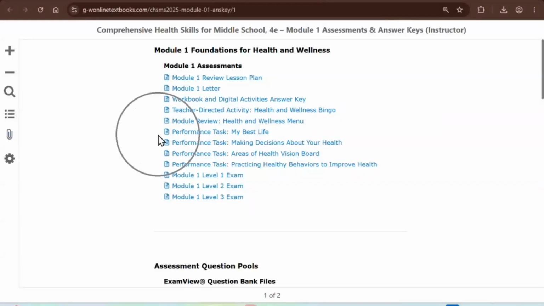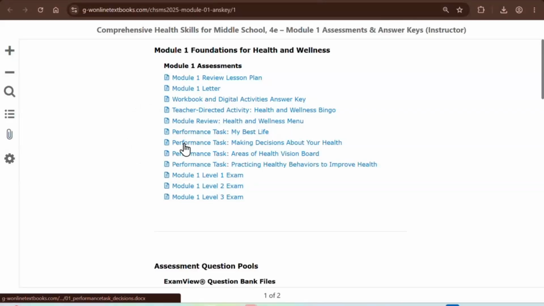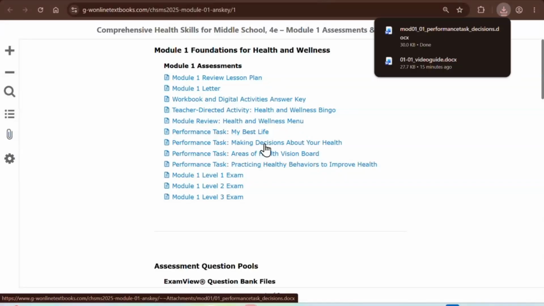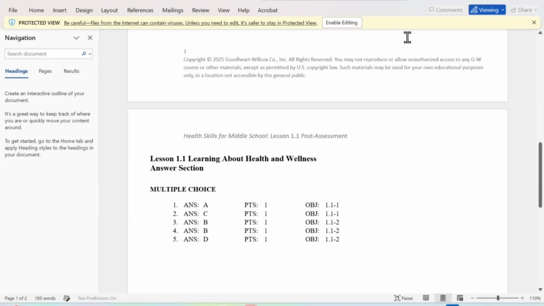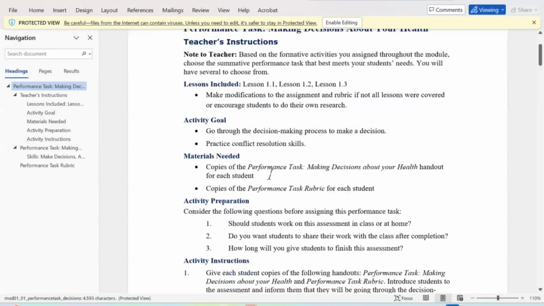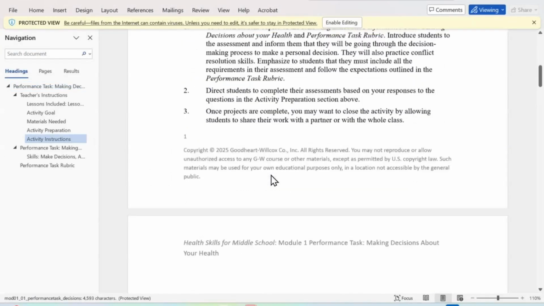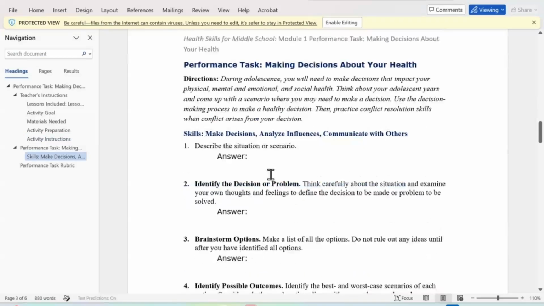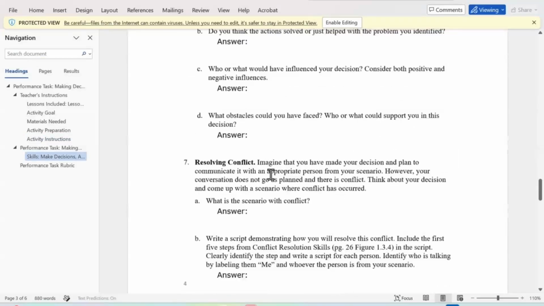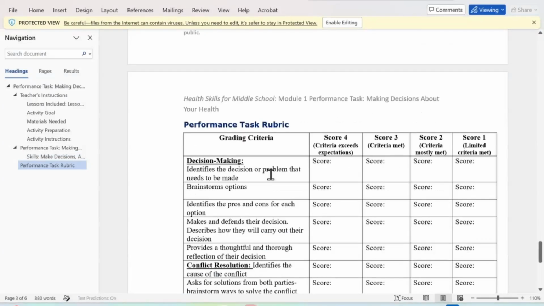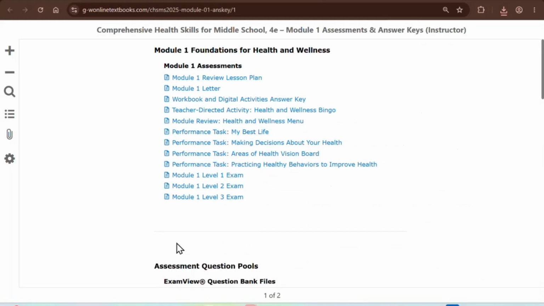But both middle and high have performance tasks. So if you're a teacher that likes the skills-based approach to your summative, definitely take a look at these. Just click on any one you'd like, open it up. The format's going to be the same for middle and high, and that the first page, once mine opens, will be directions for the teacher, a step-by-step guide on how to do it, the task for the student, and a rubric for grading. The format will be the same for middle and high.